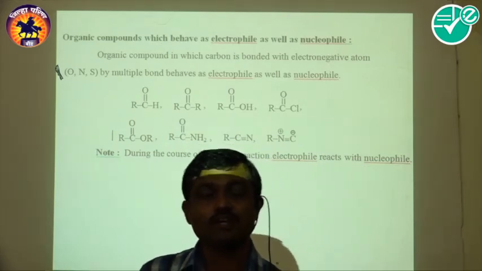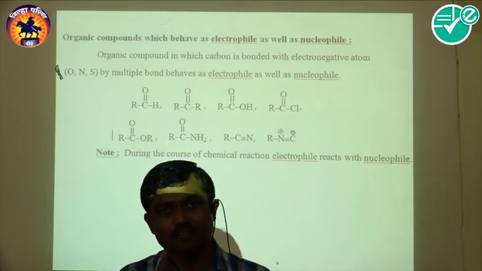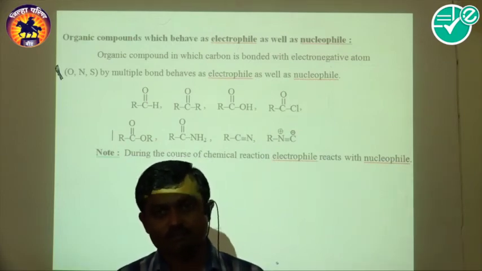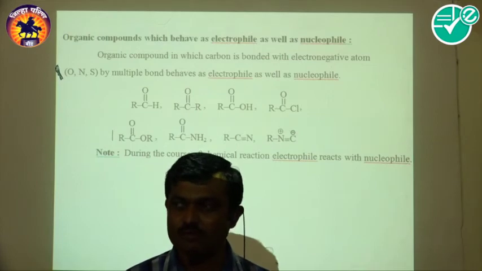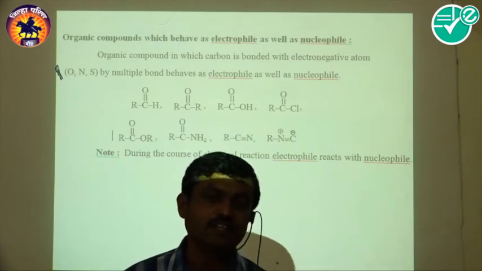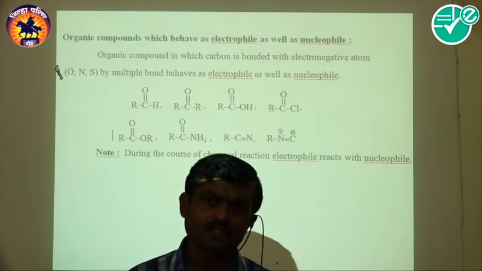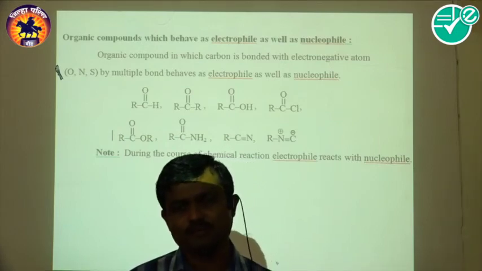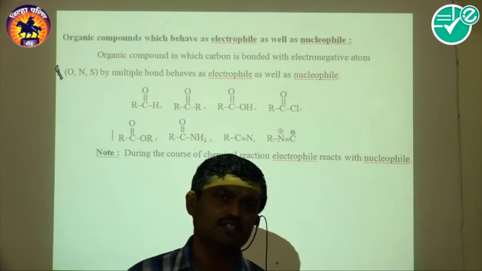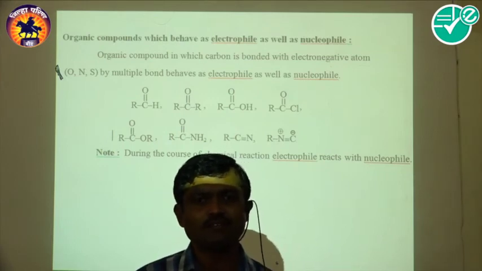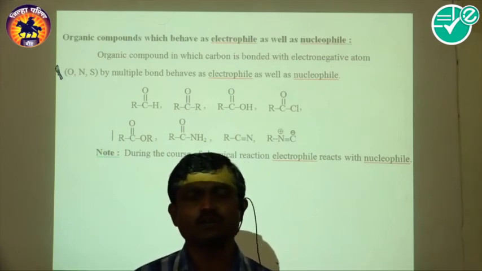So in this way, today we completed bond fission. Bond fission, the breaking of the covalent bond, is called bond fission, which has two types. By two ways the bond can be broken. One way is homolytic bond fission, another way is heterolytic bond fission.